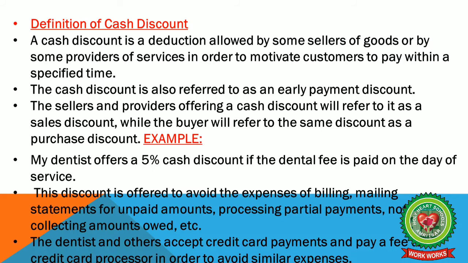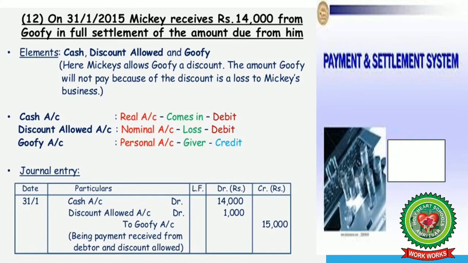For example, my dentist offers a 5% cash discount if the dental fee is paid on the day of service. This discount is offered to avoid the expenses of billing, mailing statements for unpaid amounts, processing partial payments, not collecting amounts owed, etc. The dentist and others accept credit card payments and pay a fee to a credit card processor in order to avoid similar expenses.